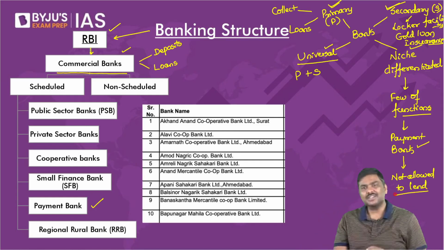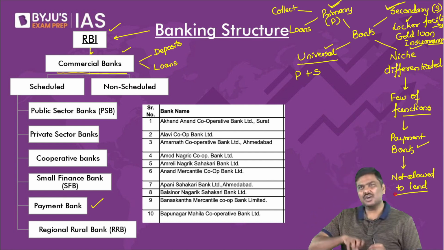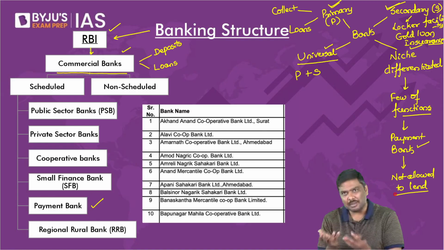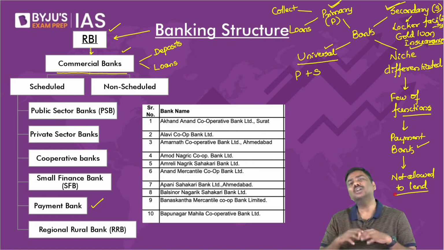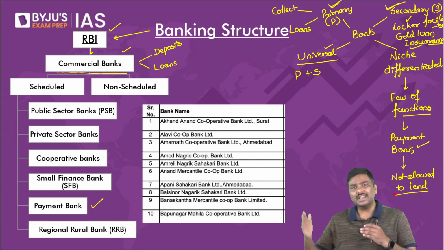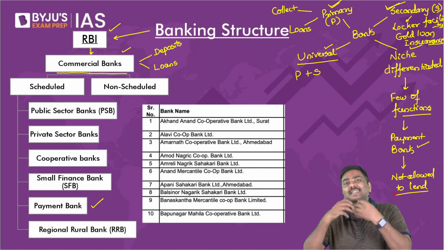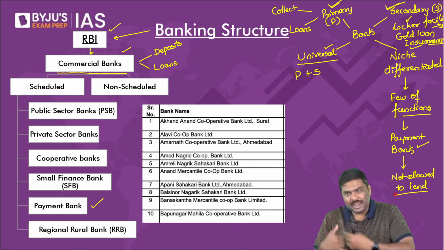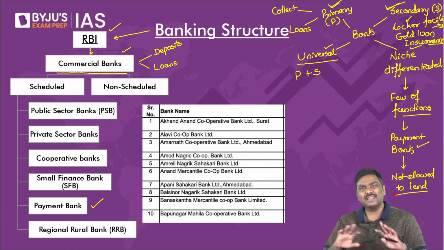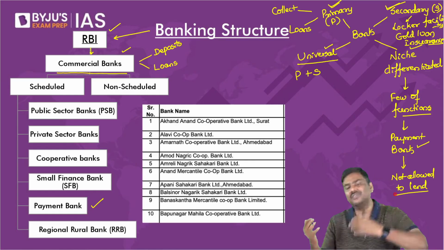Now, please understand and let me know. Can I say that because of certain restrictions, or the kind of functions payment banks are doing, these are not universal banks? At least now it should be clear to you. Because of certain restrictions or very few of the functions these kinds of banks will do, a payment bank is not a universal bank. It will not provide all the primary and secondary functions.